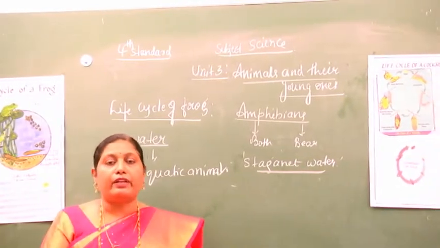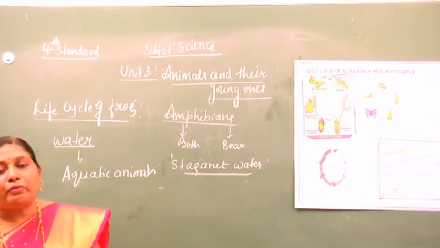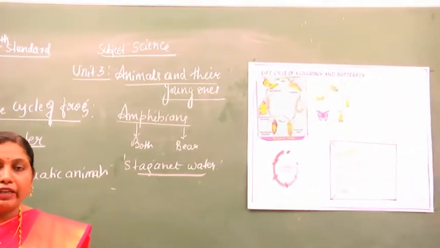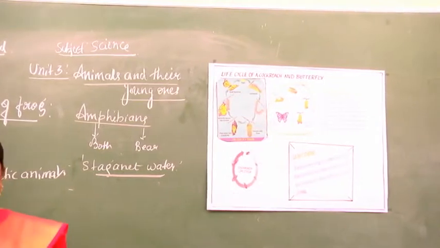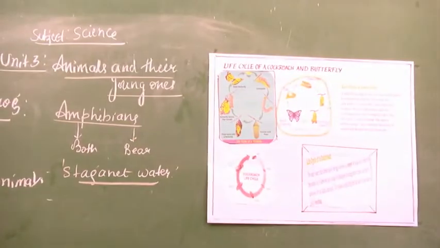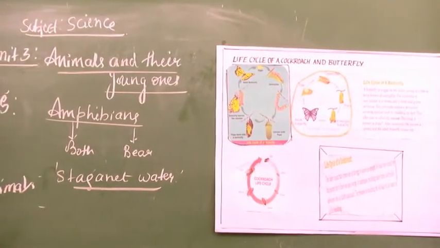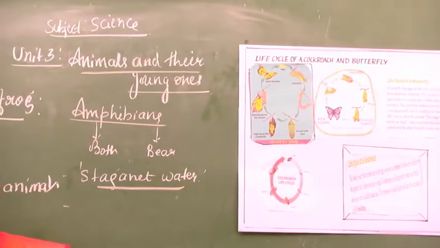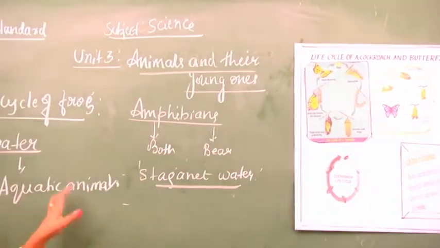Many eggs get damaged because of environmental conditions, such as floating water, or they are eaten away by enemies, or they dry up. Only a few of the eggs give rise to an adult.